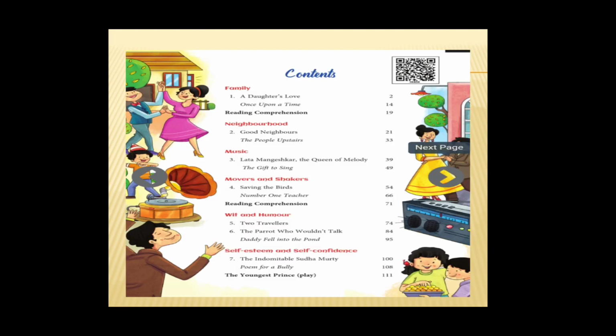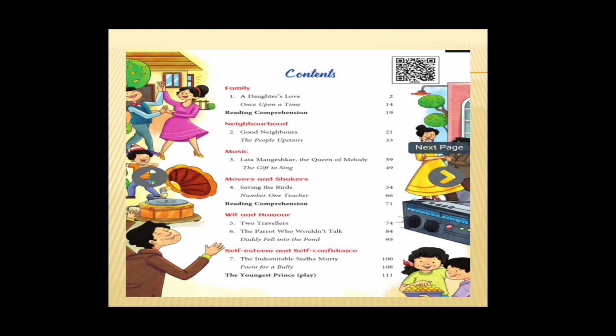Okay, kids, today we're going to learn the fourth standard English. So, in your textbook, this is how the first page, the contents, looks. So, these are the units which you're going to learn for this academic year. For this year, we have 6 different units. Each unit is based on a particular theme. So, today we're going to look at the first unit, which is family.